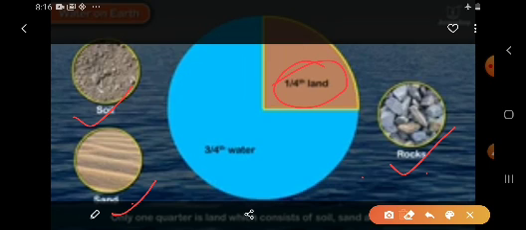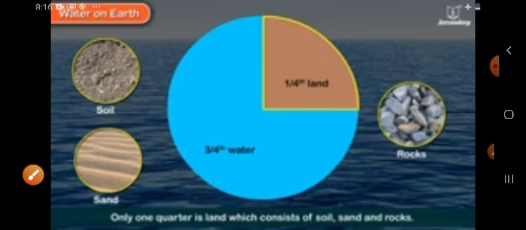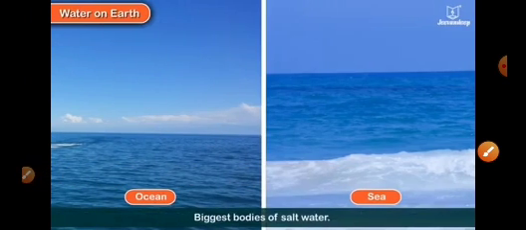Now let us know, even though we have 70% water on earth, why do we have scarcity of water? Children, it is very important to know. As we studied just now, 3 out of 4 parts of the earth are covered by water and the remaining 1 part by land. But still we face scarcity or shortage of water.